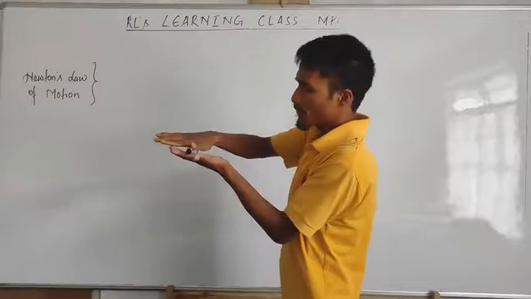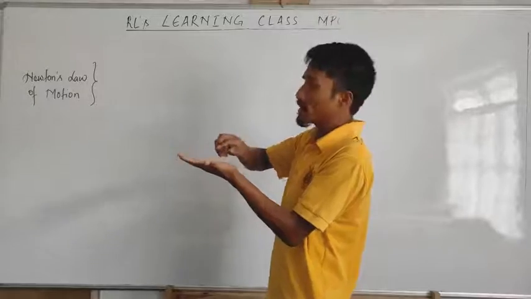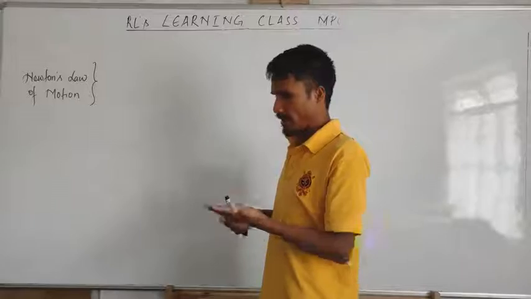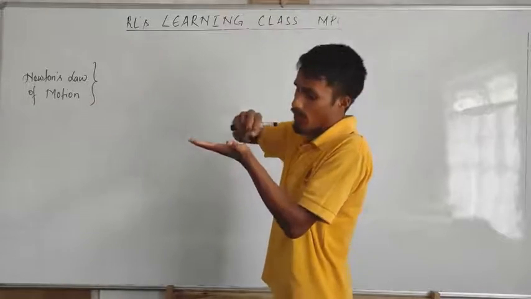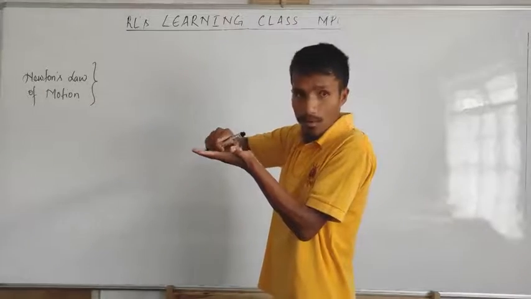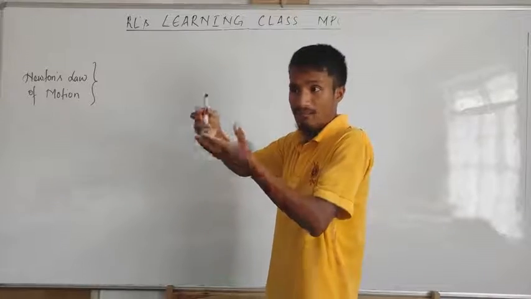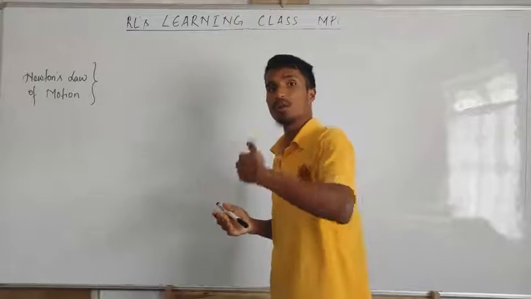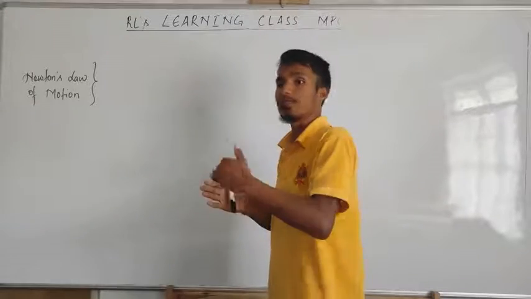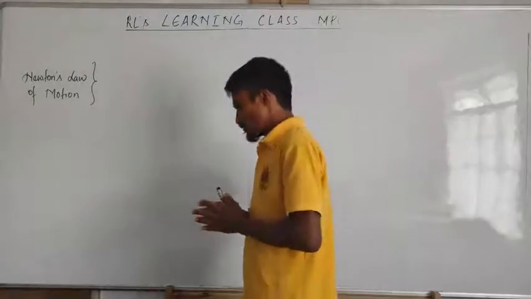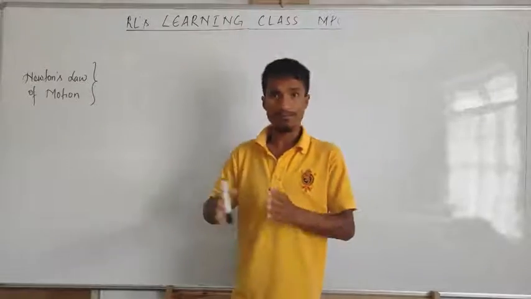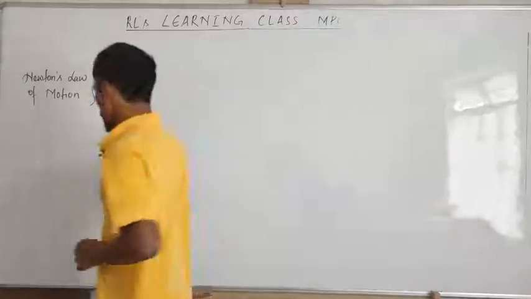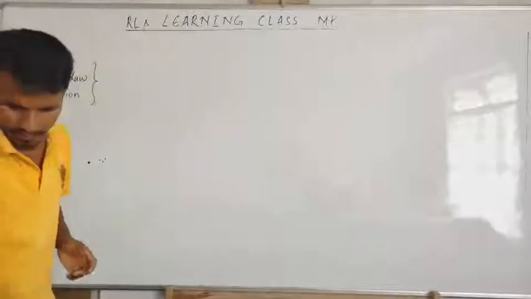But if I make this object move here, in reality, will it keep moving? It will move for some time, and after that it will stop. For example, if I take a marble and roll it here, it rolls only while I am pushing it, and after that it will stop. That is in reality. But Newton said that the object will keep on moving if it is moving with uniform motion. Then why did Newton say that, and why does that not happen in reality? Look, I'll draw a diagram.